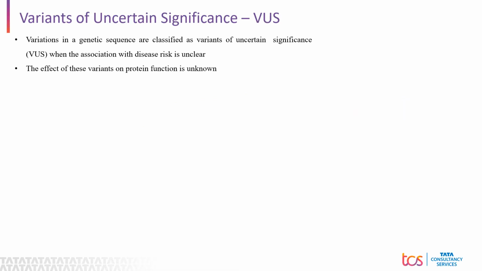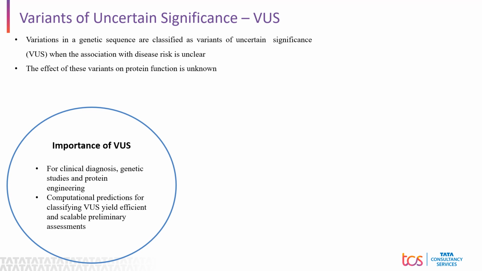Let's look at what these variants of uncertain significance, or in short, VUS, are. Any variations in a genetic sequence are classified as variants of uncertain significance when the association with the disease risk is unclear and the effect of these variations on protein functions is unknown. Now let's focus on several aspects regarding these variants, such as what's the importance of these variants, why in general these variants are difficult to predict, and why we need to develop reliable methods to predict the significance of these variants.